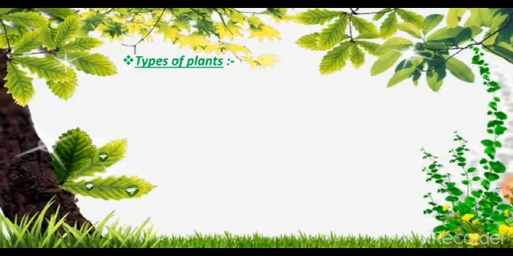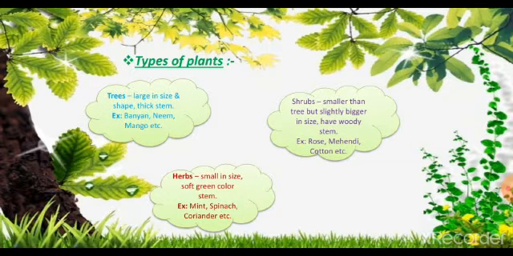Now, types of plants. Trees, herbs, shrubs, bushes, climbers, and creepers, these all are types of plants. Trees are large in size and shape, and have a thick stem. For example, banyan, neem, and mango tree.